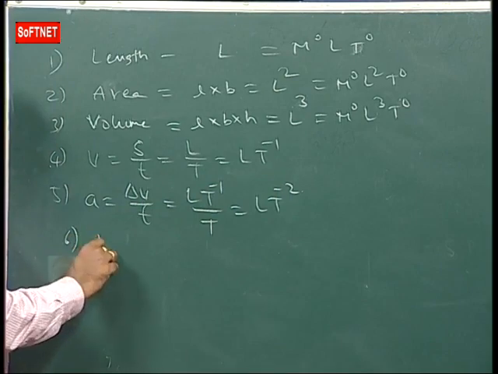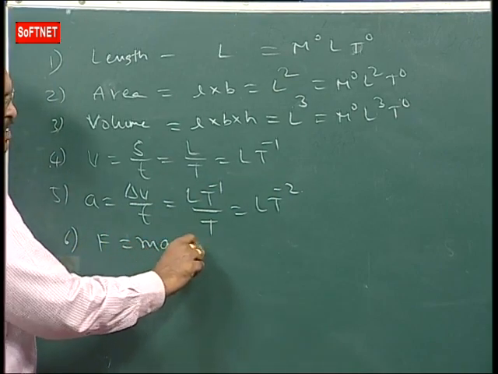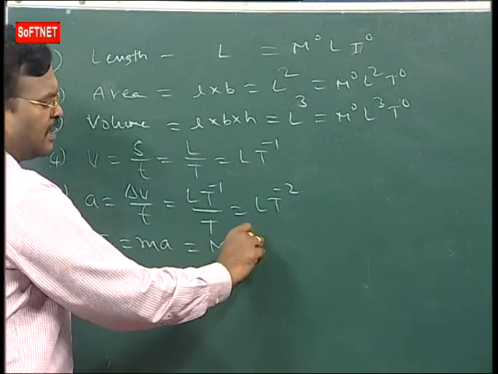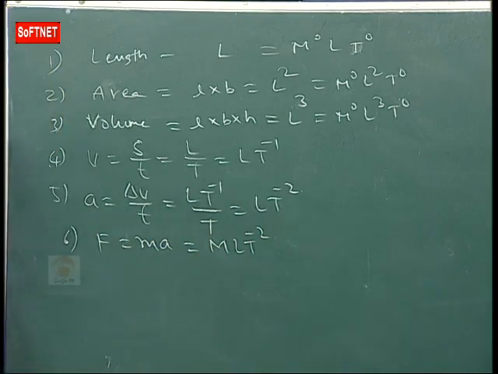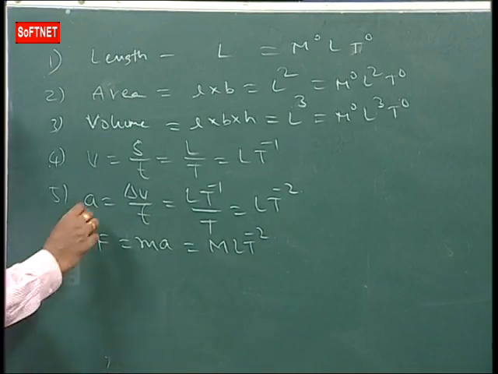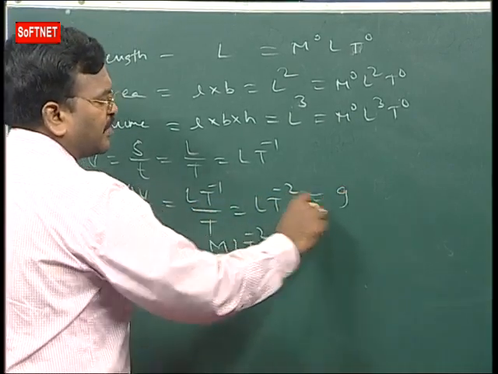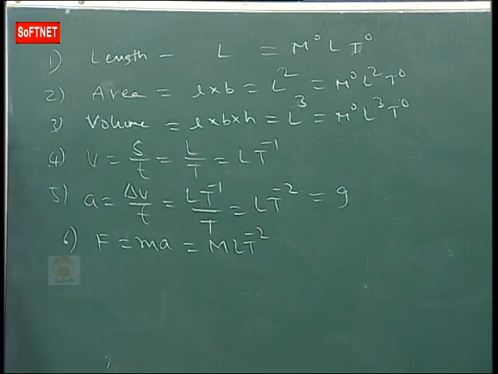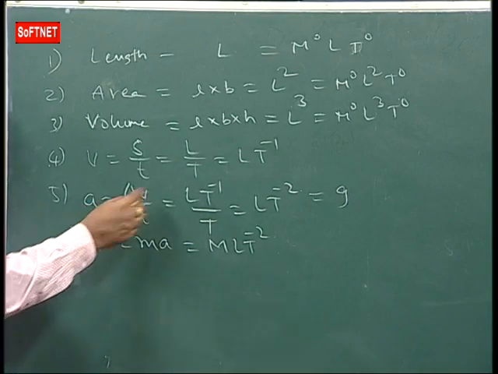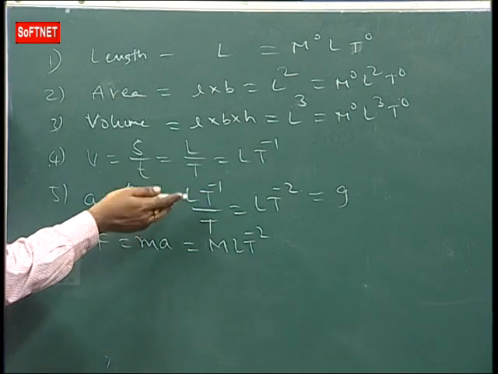Next one, force. Force is equal to mass into acceleration. Mass, M. Acceleration, L T power minus 2. Force, tension, thrust, weight. What is weight? Gravitation force acting on a body. So acceleration and also acceleration due to gravity. What is acceleration due to gravity? Acceleration of a freely falling body due to gravitation force of attraction. So acceleration and acceleration due to gravity have the same dimension formula, L T power minus 2.